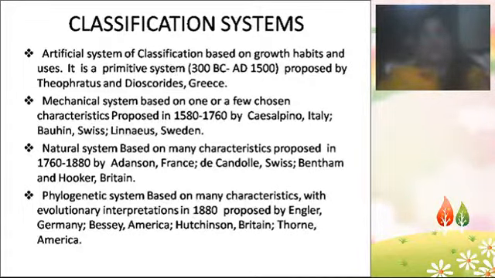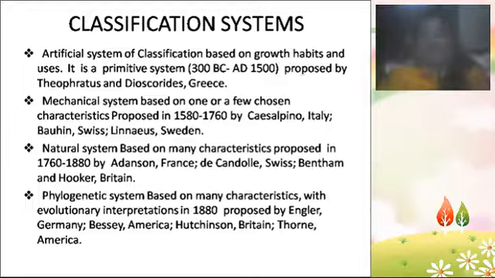So now coming to the classification systems, just now I told you about the Whittaker classification. Classifications are normally of three types: the natural system of classification, the artificial system of classification, and the phylogenetic system of classification. Along with these, a fourth type of system is there, that is the mechanical system of classification.